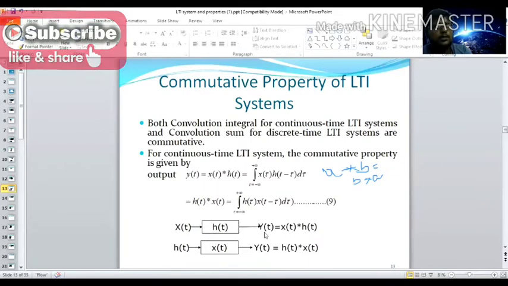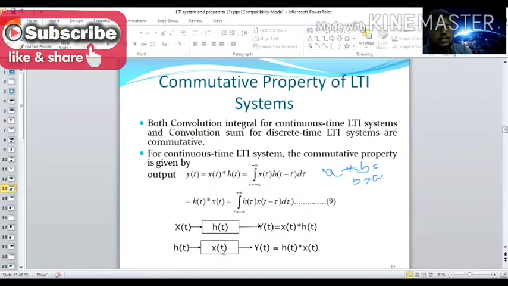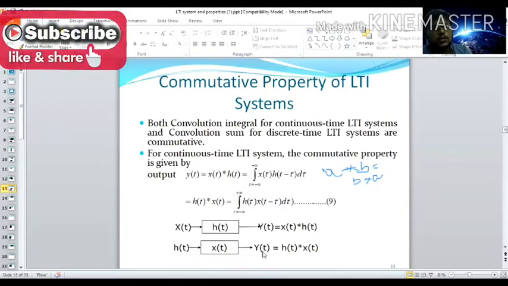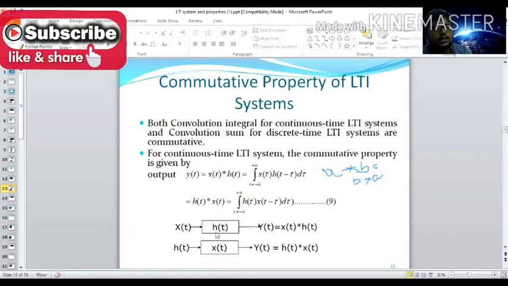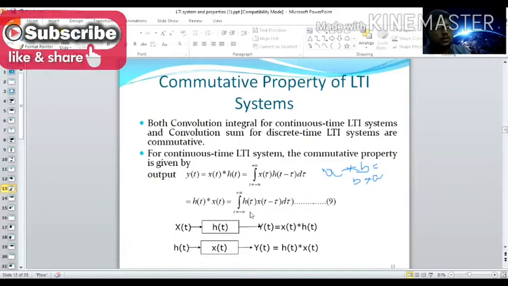Now consider the system to be x of t, and h of t is the input applied to it. This is equal to our output signal, y of t. So in the first case h of t is the system, and here x of t is the system. This is the difference.